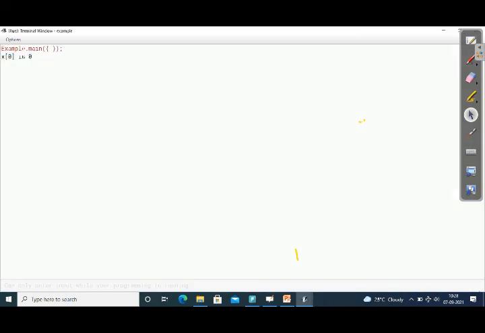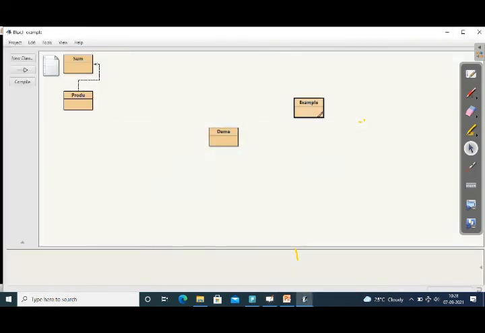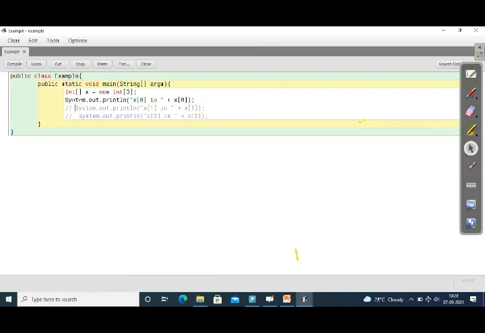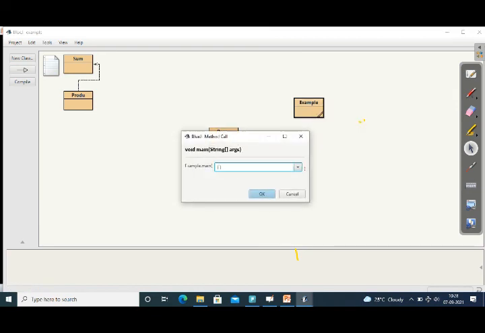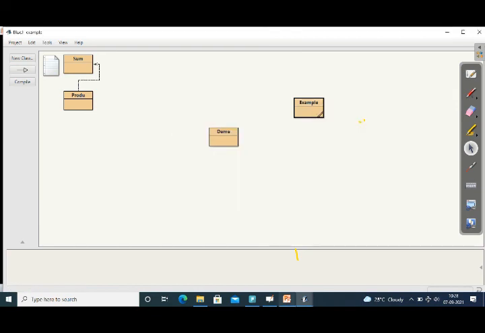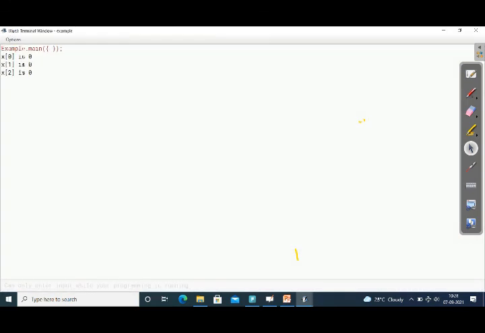Yes, it has given the value 0, because automatically it will assign the value 0 once we declare it. If it is not initialized, it automatically initializes and assigns the default value. If you want to check the remaining ones also, you can do it this way. What is the output? The same, it will display 0. So x[0], x[1], x[2], all have zeros.